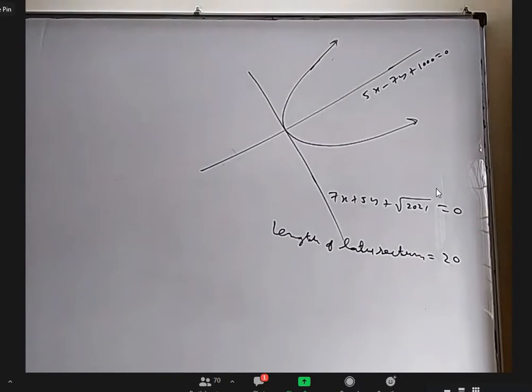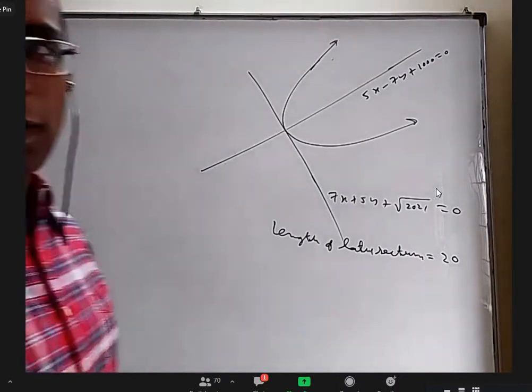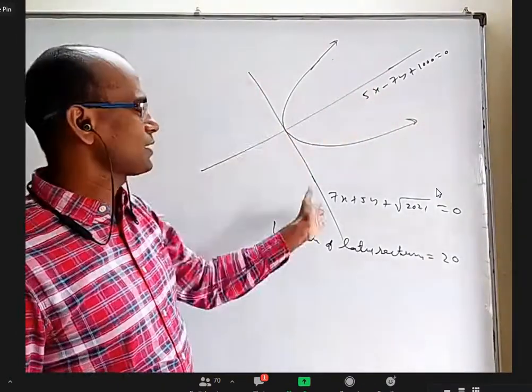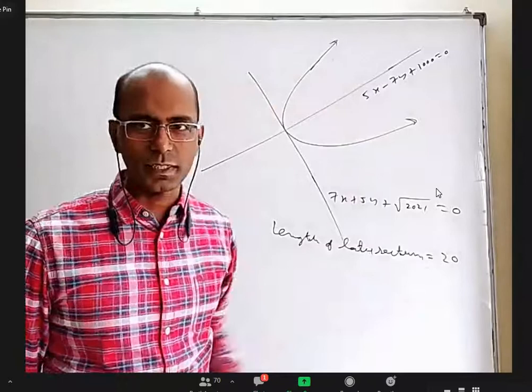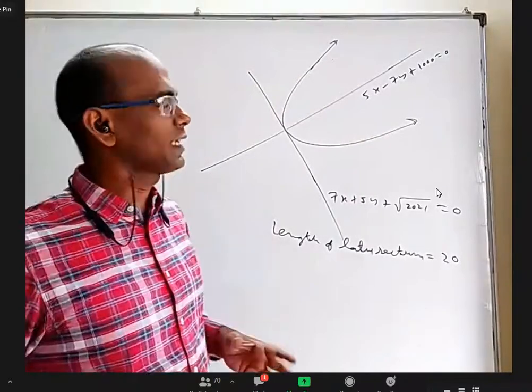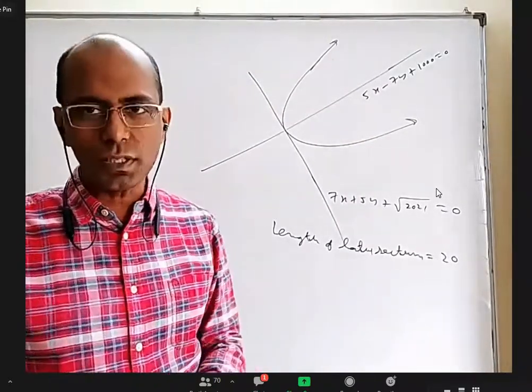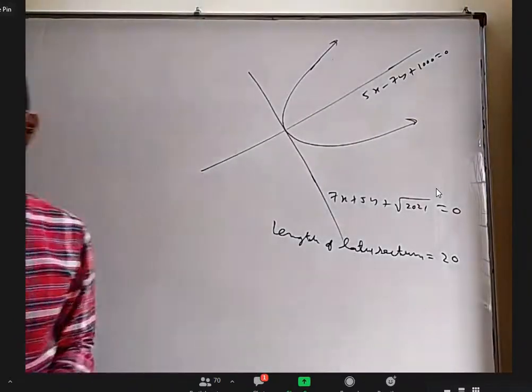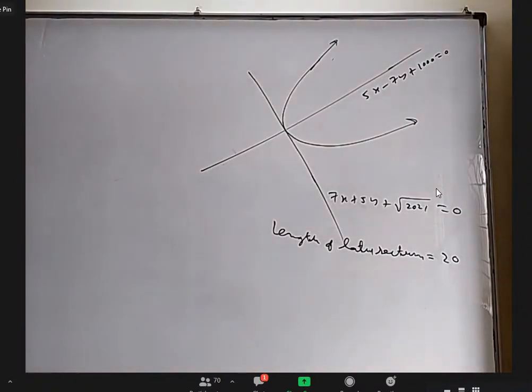Sir, what's that? For a parabola, I'm giving three things: axis equation, tangent at vertex equation, and the length of latus rectum, that number. I want you to find the equation of the parabola. Either you find and tell me the answer, or tell me the process of how to find it. Sir, find the point of intersection of the two lines, sir. It is the vertex, no, sir? Yes, correct.